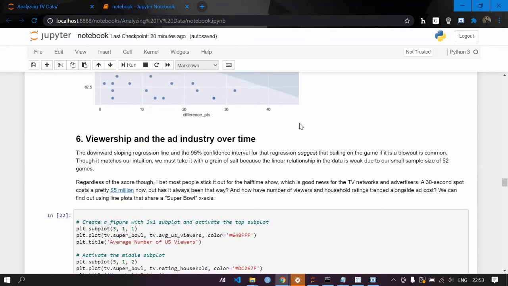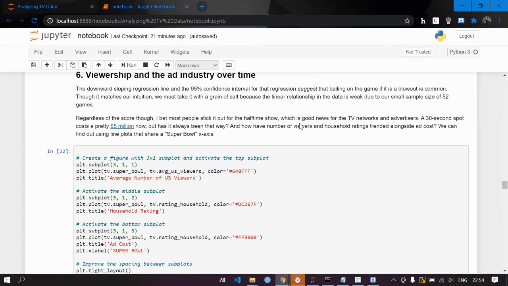Regardless of the score though, I bet most people stick it out for the halftime show, which is good news for the TV network and advertisers. A 30-second spot costs a pretty $5 million now, but has it always been that way? And how have the number of viewers and household ratings trended alongside ad cost? We can find out using line plots that share a Super Bowl x-axis.